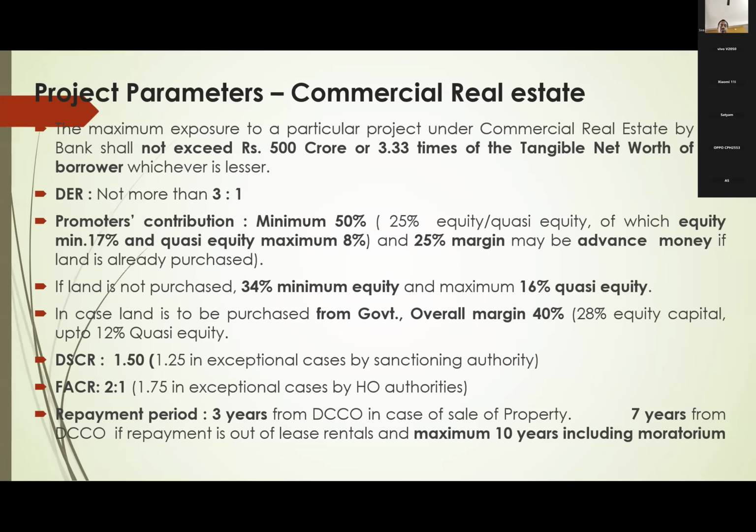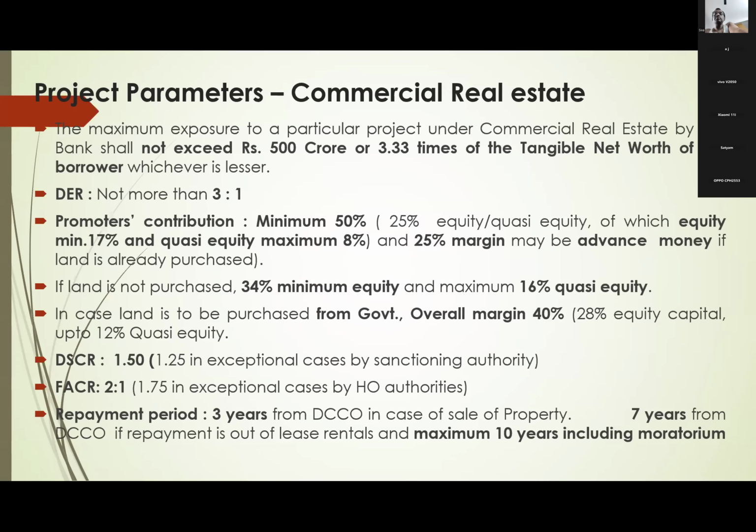Normally, for any project loans, whatever margin we are prescribing, out of that, at least half should be their own equity. So here also the guideline, minimum margin is 50%. Out of 50%, at least 25% should be their own money, equity and quasi-equity. Equity means their own money.